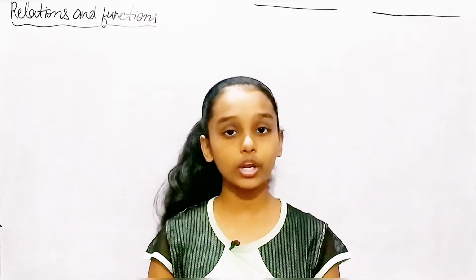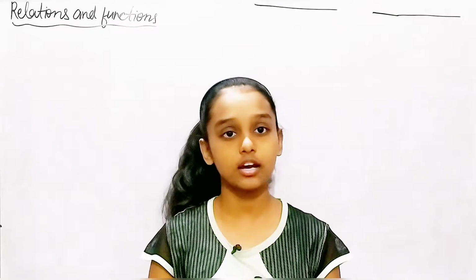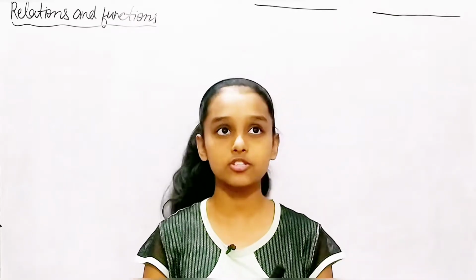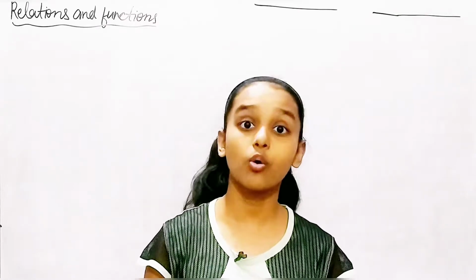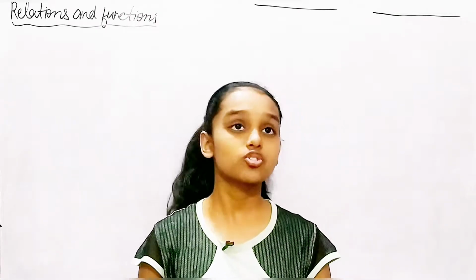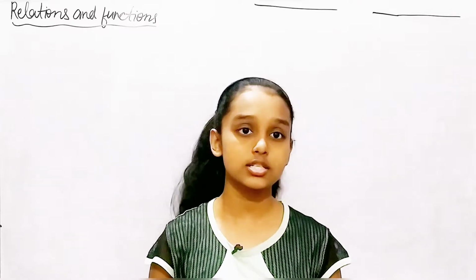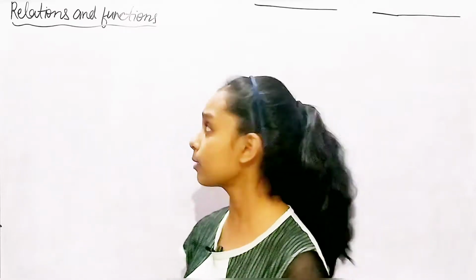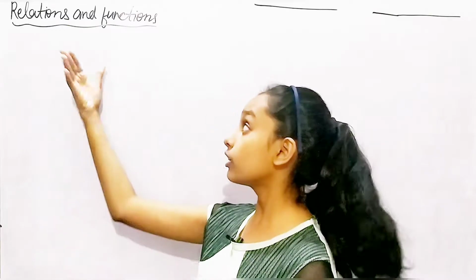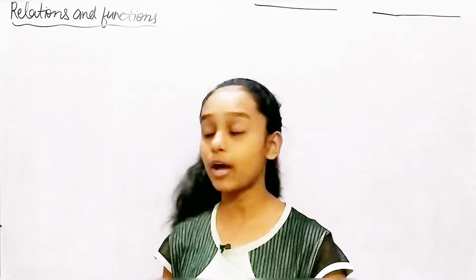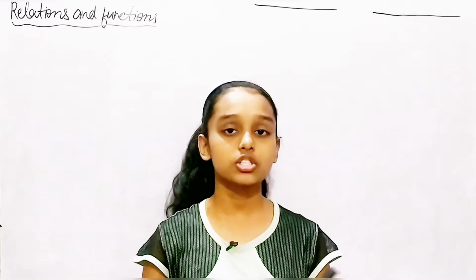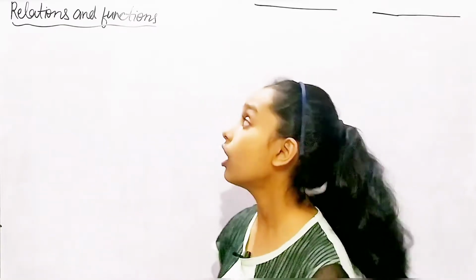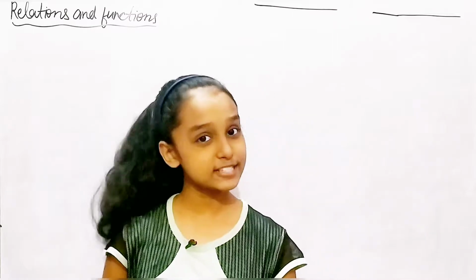In this video we're going to talk about ordered pairs and ordered triplets, and mainly about relations, because this is where we're going to start our chapter from. So let's get started.